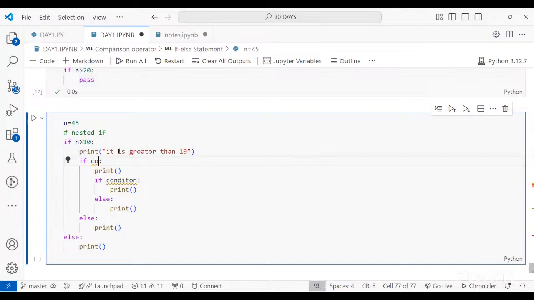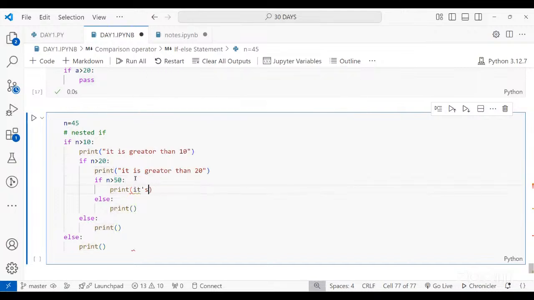Then comes the next condition: n is greater than, let's say, 20. It is greater than 10, but now I want to say it is greater than 20. Then the next condition is whether n is greater than 50.